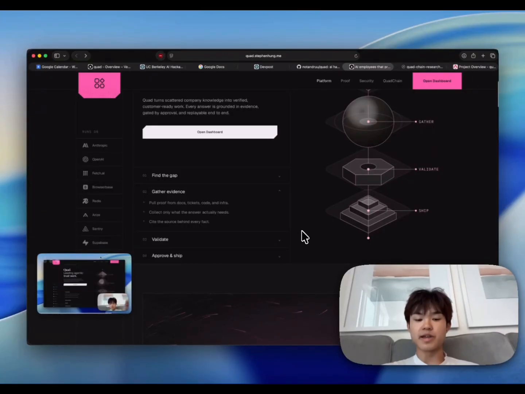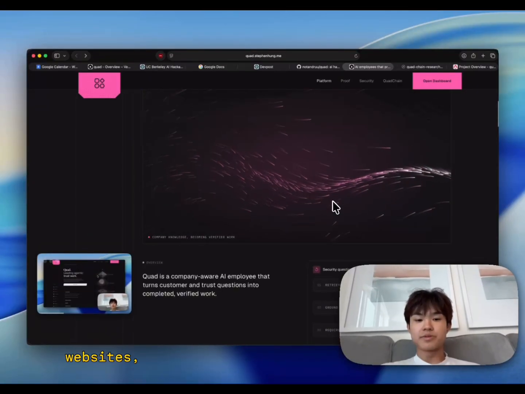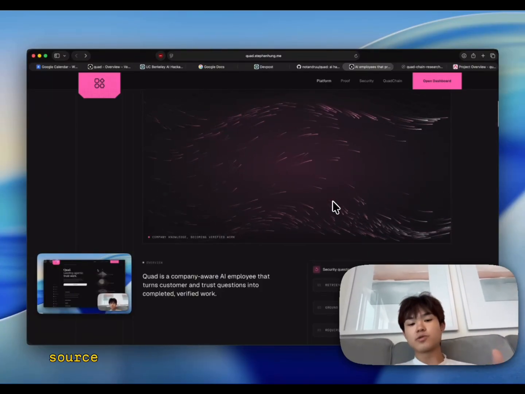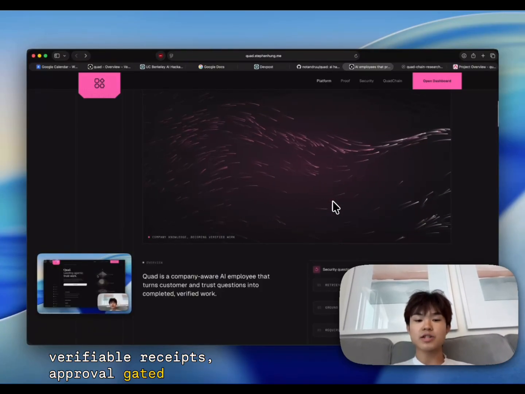Quad is the infrastructure layer that fixes that. Quad connects to the places company truth actually lives. Websites, docs, meetings, support knowledge, CRM, and internal tools. Then it turns that fragmented knowledge into something agents can use. Source memory, continuous audits, verifiable receipts, approval-gated actions, and a ledger-backed memory layer.